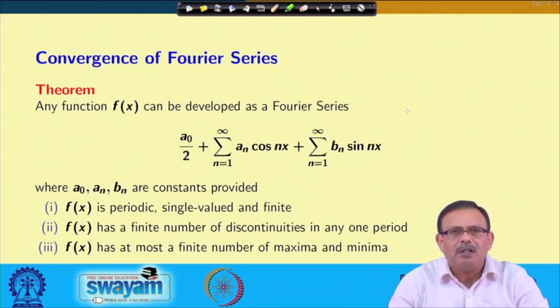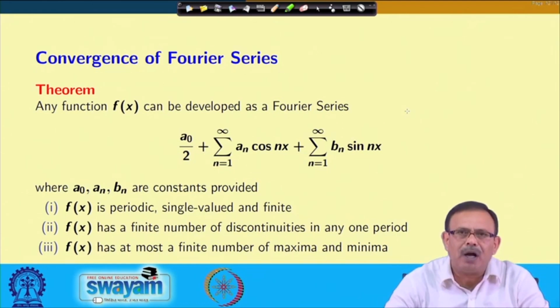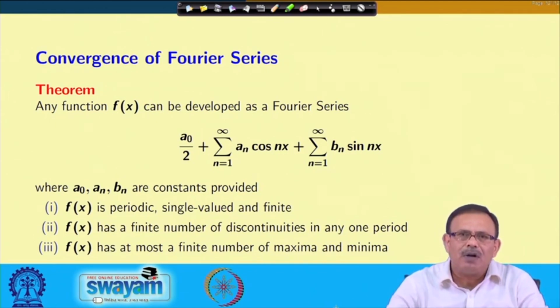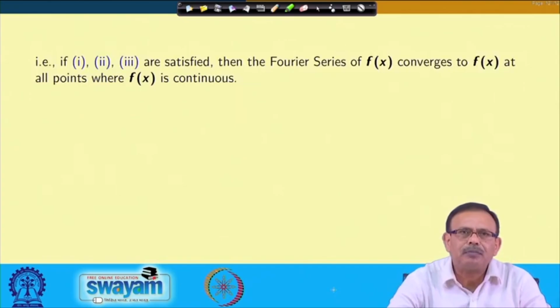Please note this one, that a finite number of maxima and minima will be there. So, if a function f(x) satisfies these three conditions, then only we can expand the function f(x) in terms of a Fourier series, that is, in terms of sine and cosine series. The function has to be periodic, has to be single valued and the value will be finite. f(x) must have a finite number of discontinuities in a cycle, in a period, and it must have a finite number of maxima and minima.